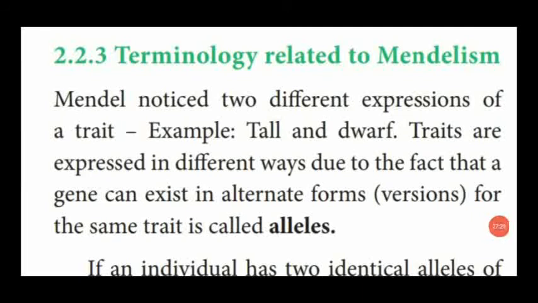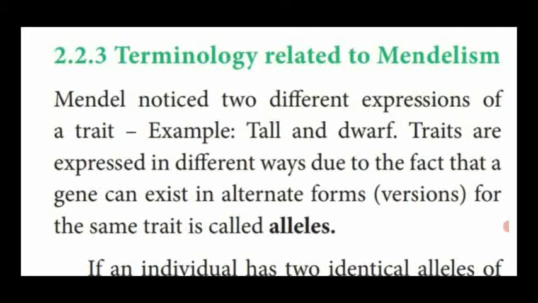According to these three scientists, new terminology related to Mendelism was formed. Mendel noticed two different expressions of a contrasting character. For example, tall and dwarf. Tall is the dominant trait and dwarf is the recessive trait. These two traits are expressed in two different ways, because genes can exist in alternative forms.